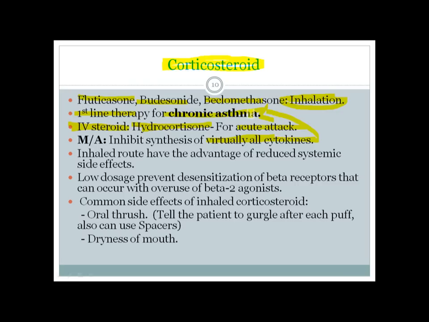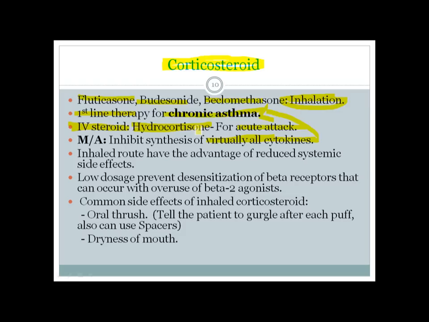And for acute attack, you can use hydrocortisone, and the mechanism by which it acts is it acts as a permissive hormone. So epinephrine is an important agent that we can use in acute asthma, and we can also use hydrocortisone, because hydrocortisone increases the sensitivity of the bronchial tissue to beta-2 agonists like adrenaline, because adrenaline has alpha-1 agonistic effect, beta-1 agonistic effect, and beta-2 agonistic effect.